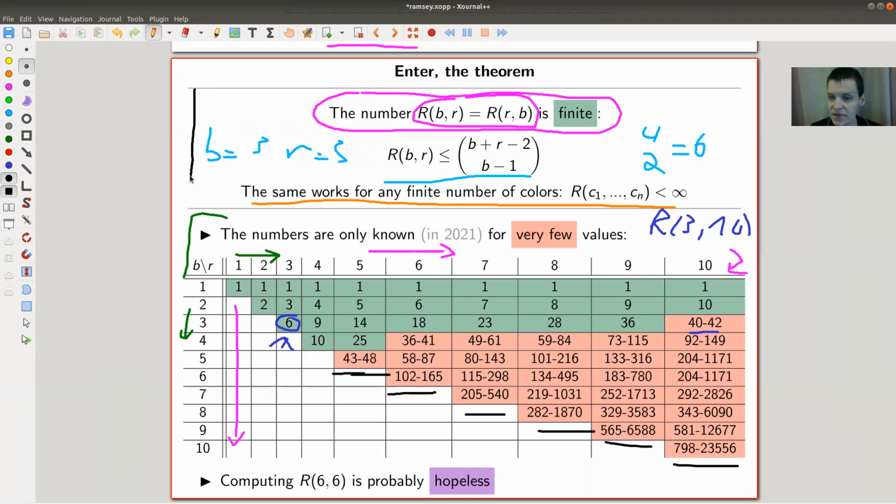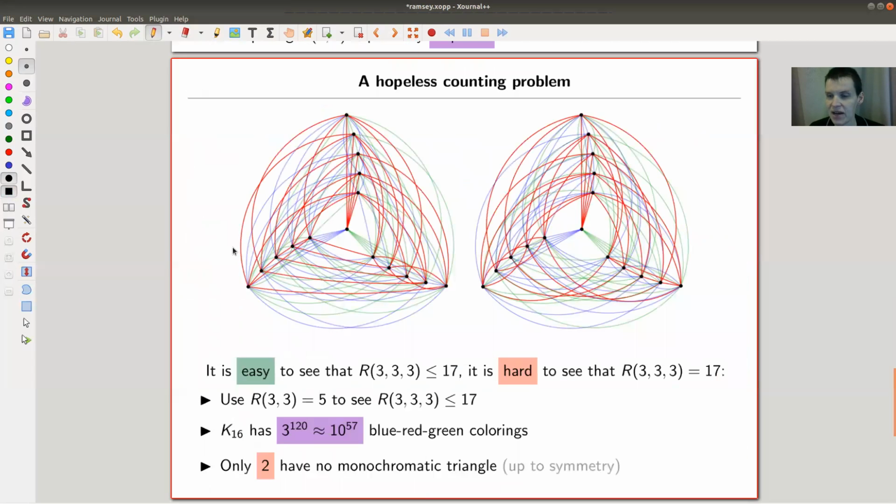meat here. And just to make it clear, already this one might actually be solved at one point, maybe in my lifetime, who knows? But this one probably will never be solved, or at least we would need very different methods. We don't have the good tools to attack that problem. That's what you should say, right? It's kind of a hopeless counting problem. Okay, let me show you. Oh, this is complicated, but really hopeless counting problems.